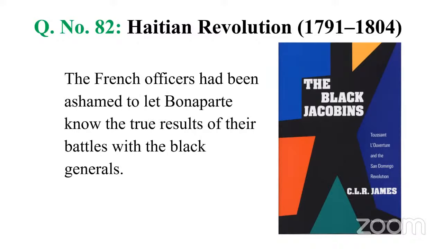So C.L.R. James says the people of Haiti are the Black Jacobins who are now fighting against the French colonial government. Here is a statement from this book: The French officers had been ashamed to let Bonaparte know the true results of their battles with the black generals. So it's not an easy victory; the blacks in Haiti protested against them and even defeated them.